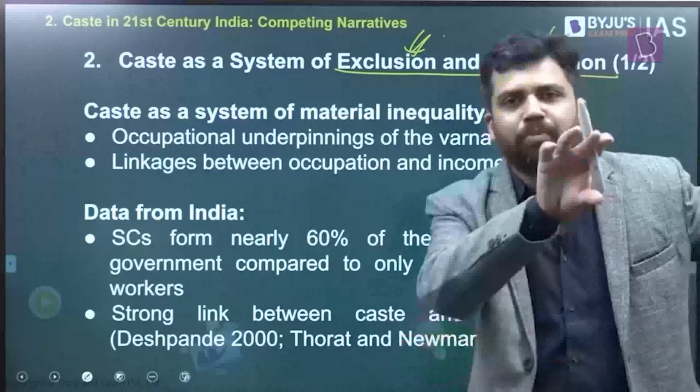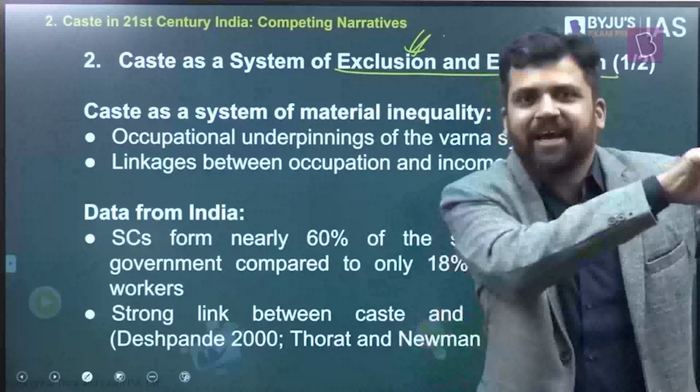So if you are born in a particular caste, your occupation will be decided by the caste, and your income will be decided on the basis of occupation. So indirectly what we are trying to say here is, income of individuals will be decided on the basis of the caste they are born in. If someone is born in a caste of, let's say, barber, they have to take up the occupation of a barber, and whatever the barber earns, more or less that person is going to get the same amount of income. So indirectly, access to different kinds of resources, income levels, all these things are dependent on caste. This is how the caste system looks like, and this is one of the fundamental features.